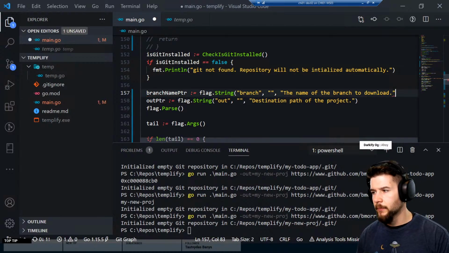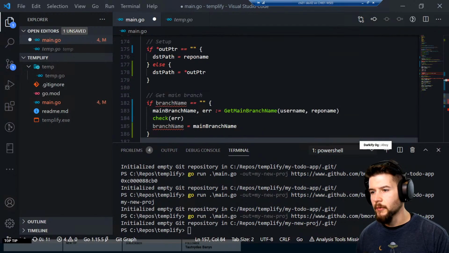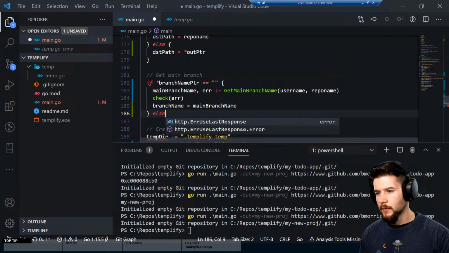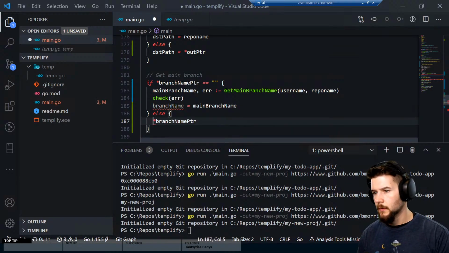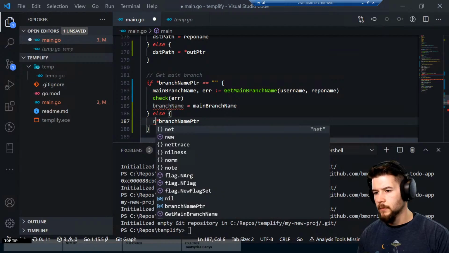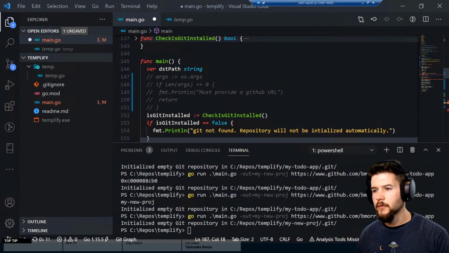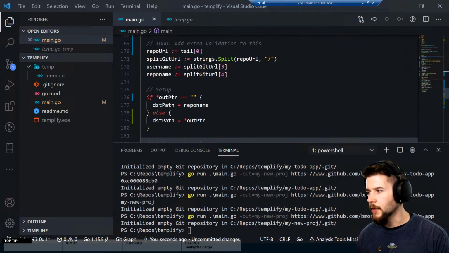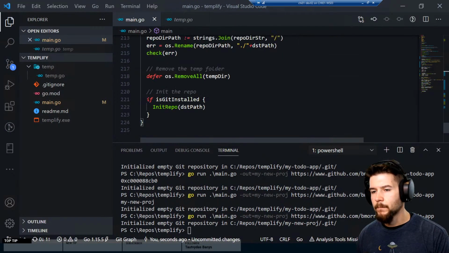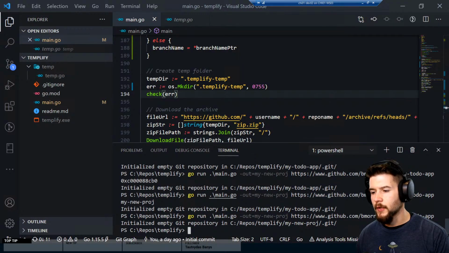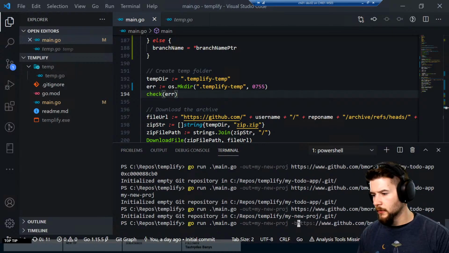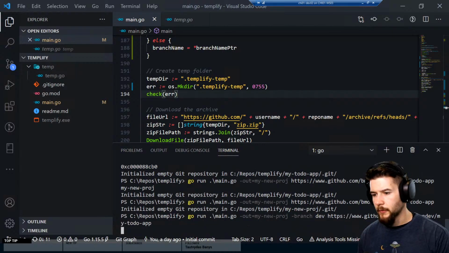I'm going to go ahead and look up where this branch name pointer needs to be replaced, which is right here. Branch name pointer. Else we'll still need branch name. Branch name equals that. All right, so let's declare an empty string. Var branch name string, like that, and I think that should take care of all of our issues. Okay, so let's try and run this one more time. So if I do out my new proj, we'll also do branch is dev. Let's see what happens.